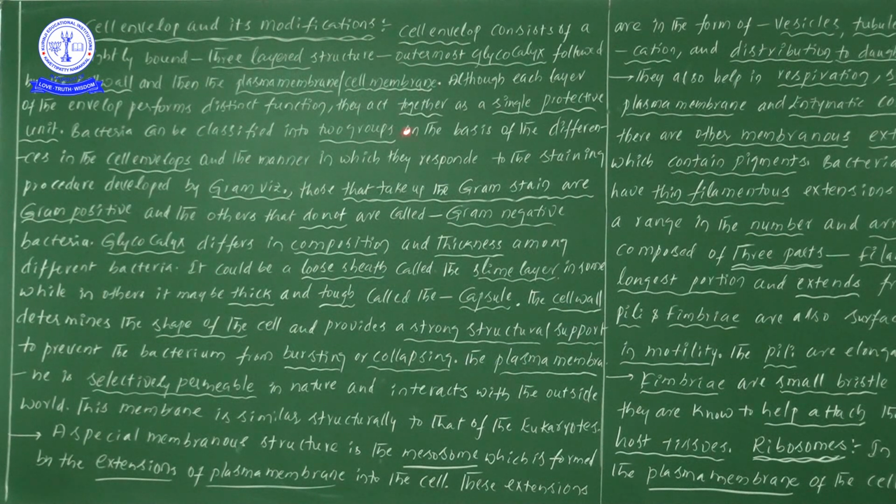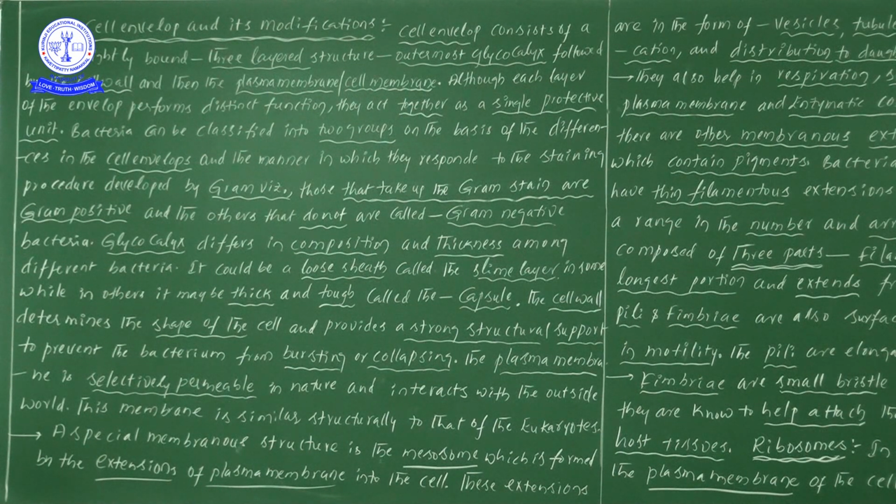Once more, see the information. Those that take up the gram stain are called gram positive, and others that do not are known as gram negative. Thereby the bacterial members can be classified into two types.